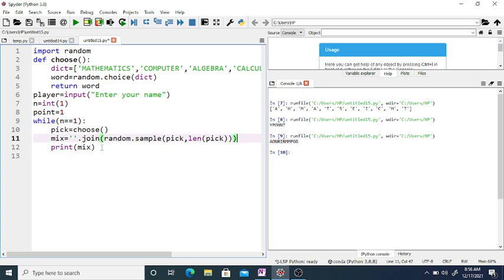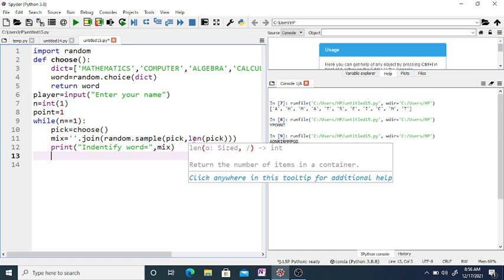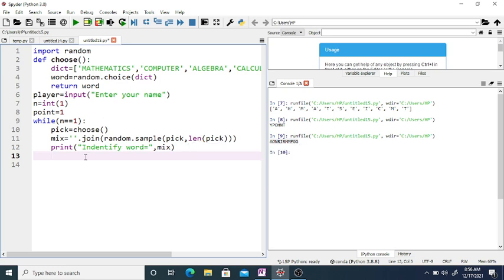Okay, so here write the message "identify the word". This message will display here, identify the given word. Now he enters his guess, so guess is equal to input.